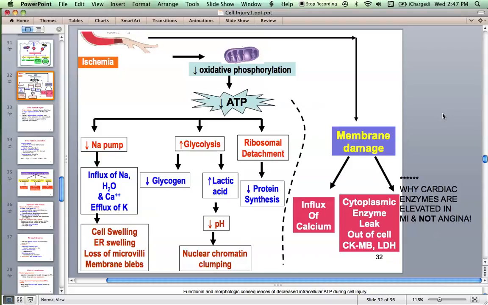Okay? So if you find CKMB and LDH increased in the blood of a patient who suffered from chest pain, that means they have been leaked out of the cardiac muscle cells. That means there is loss of integrity of the cell membrane of these cardiomyocytes. That means it's an irreversible injury. That means it is myocardial infarction. It cannot be angina pectoris. You got this point? Very, very high yield. So when you find elevated enzyme levels in any disease, that means it is irreversible injury, not reversible injury.